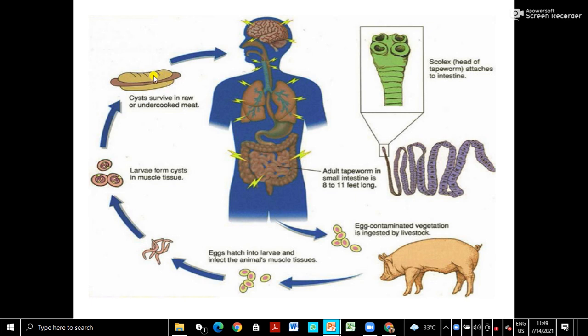The cysts survive in raw or undercooked meat. So those who eat pork or pig meat, especially if it is undercooked, will be infected by this tapeworm, and it then goes into the intestine.